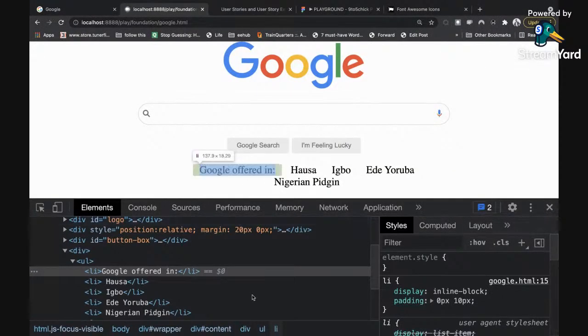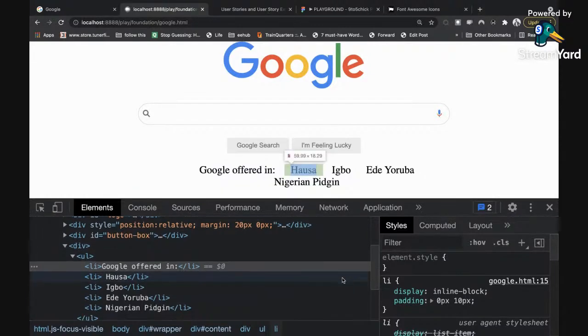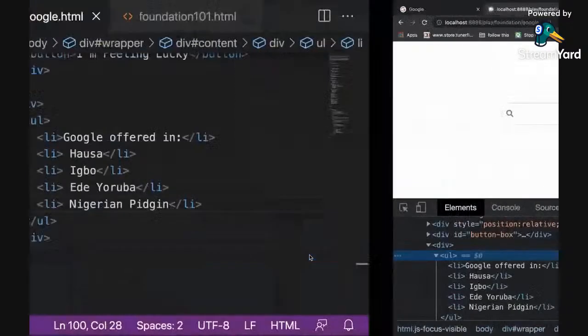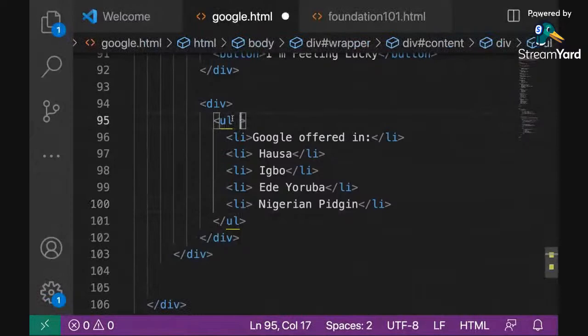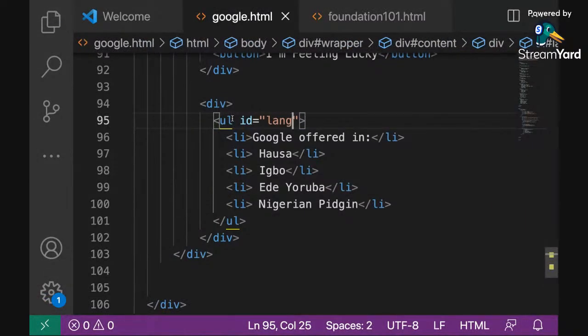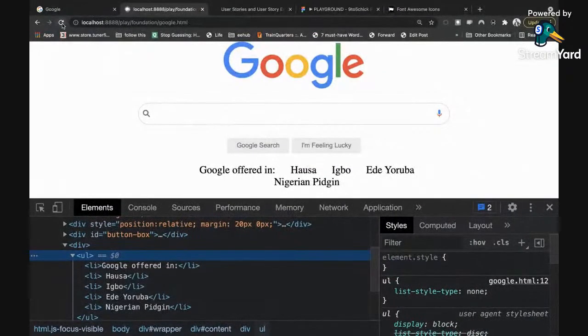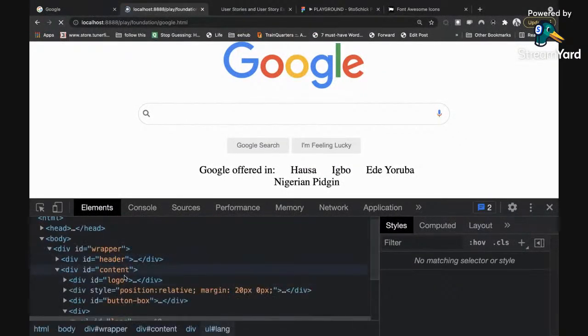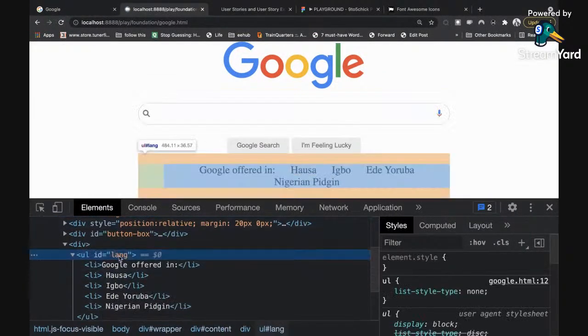So now what I want to do is to reduce the font size a bit. So I'm going to give the UL a name so that I'll be able to talk to it directly. I'll just call it lang. I'll refresh so that I can control that particular section with the ID. So this is lang now.